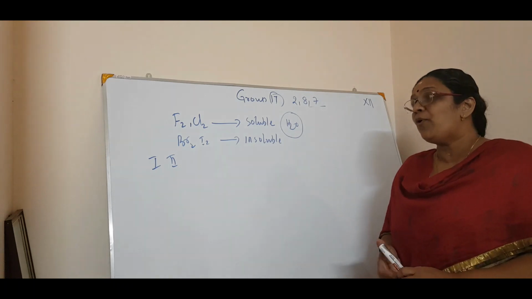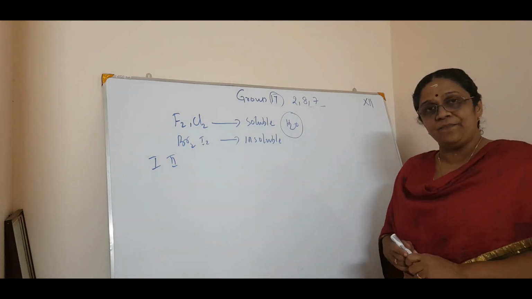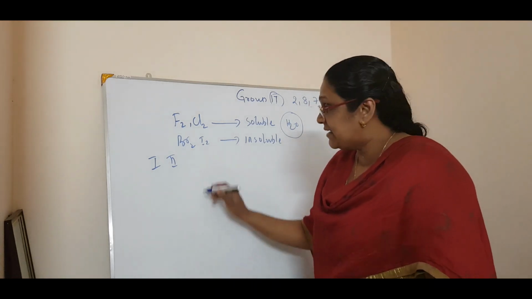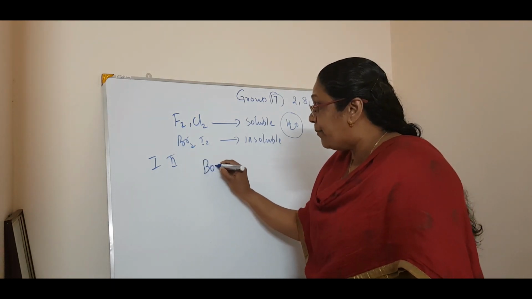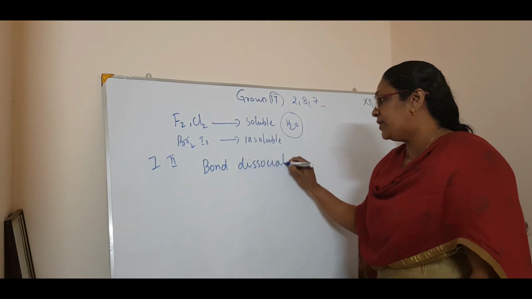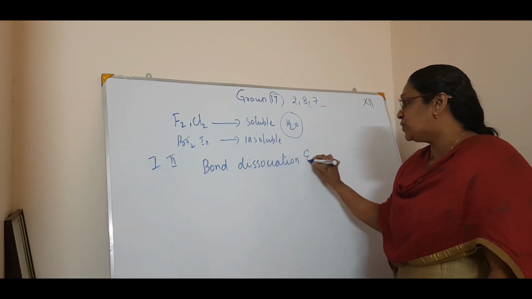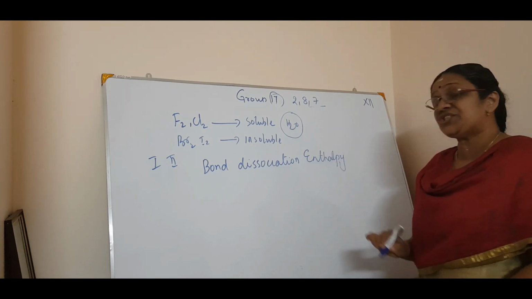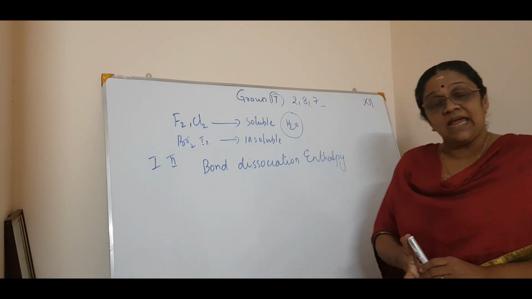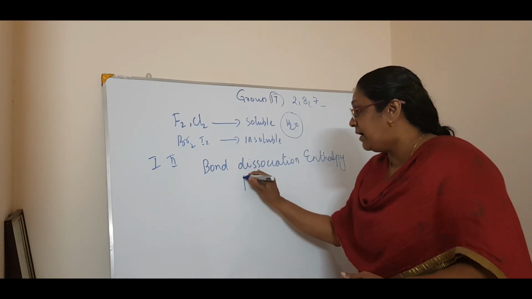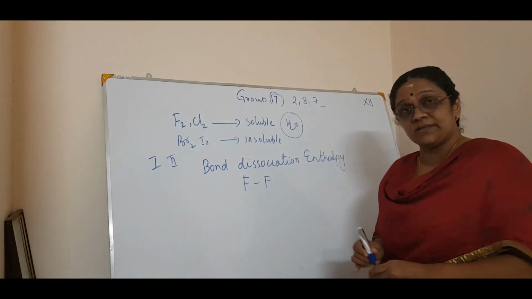Now, when you talk about the reactivity of fluorine, it is very important to know the bond dissociation enthalpy. What is it? Bond dissociation enthalpy means the energy required to break the bond, for example the fluorine-fluorine bond.